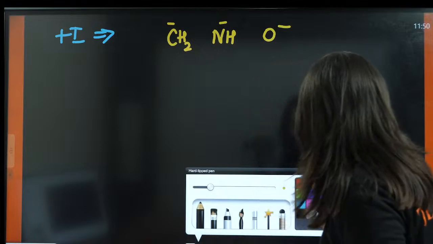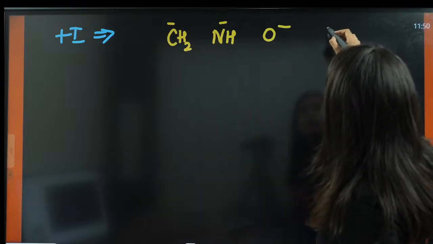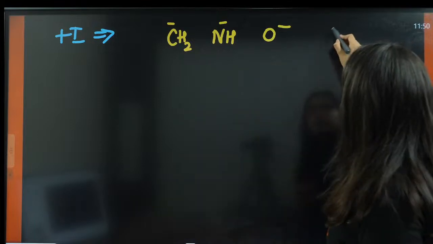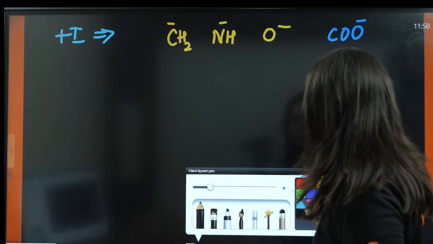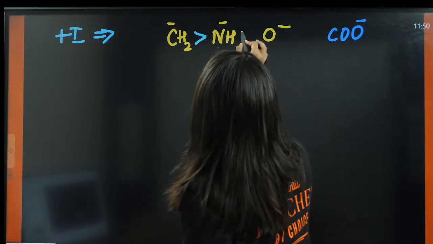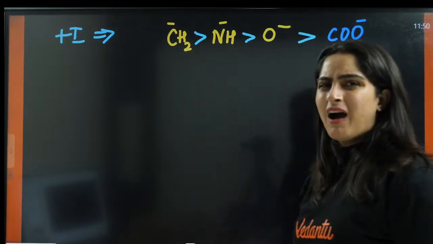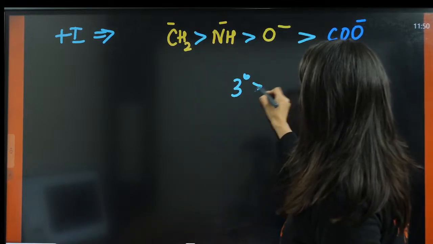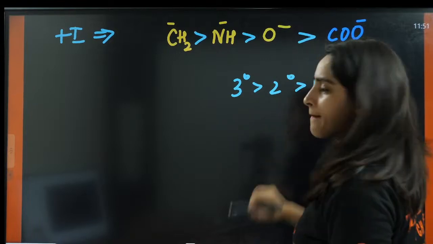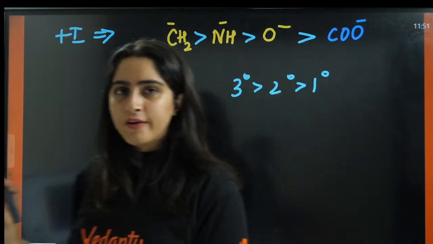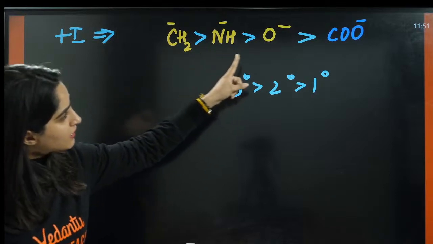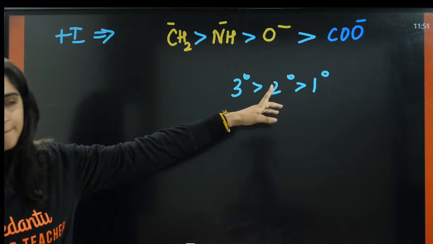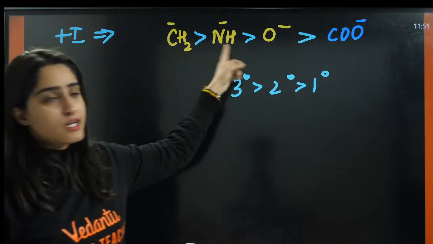And now you have, this is different. COO negative. Okay, this is the order. This is a very important order. After that, 3 degree, then 2 degree, then 1 degree. Very simple order and very important order, especially these four. Firstly C, then N, then O, then CO. This is according to the electronegativity.